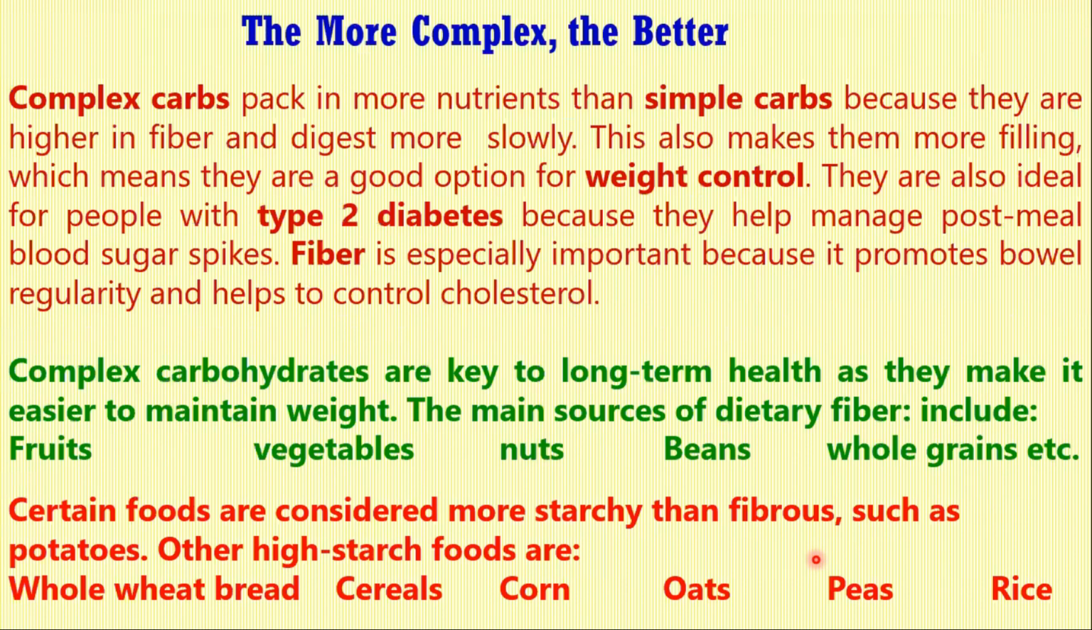The more complex, the better. The complex carbohydrates pack in more nutrients than simple carbohydrates because they are higher in fiber and digest more slowly. This also makes them more filling, which means they are a good option for weight control. They're also ideal for people with type 2 diabetes because they help manage post-meal blood sugar spikes. With raw sugar or simple carbohydrates, post-meal blood sugar spikes are very high, but with complex carbohydrates, these can be managed.